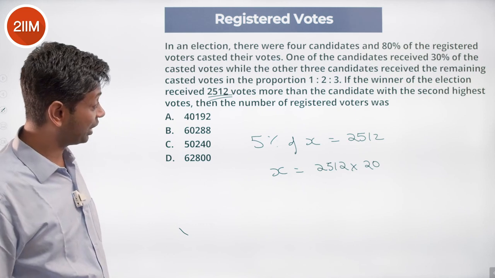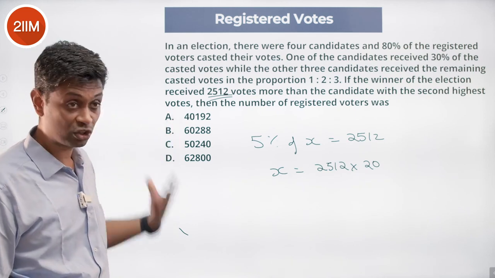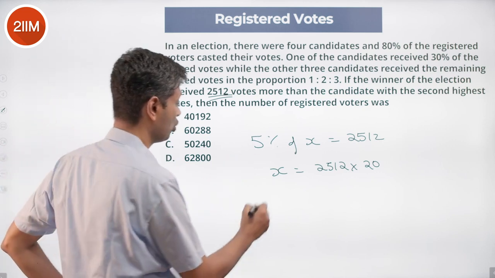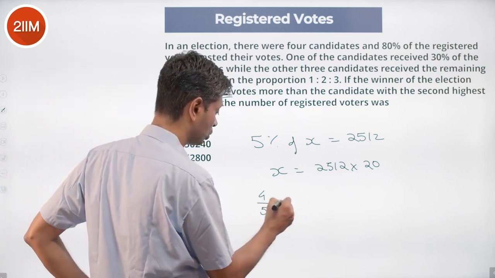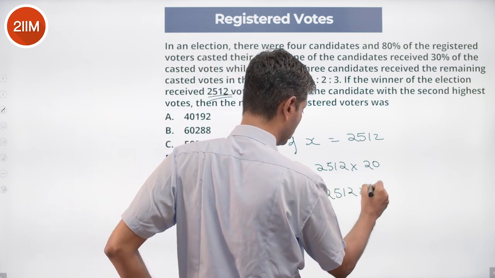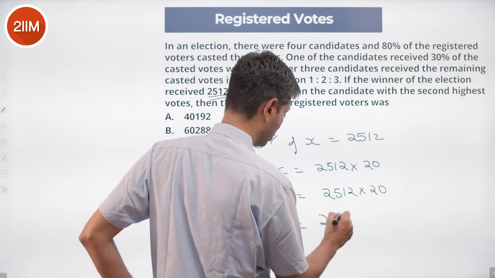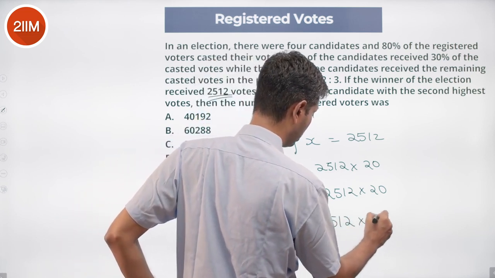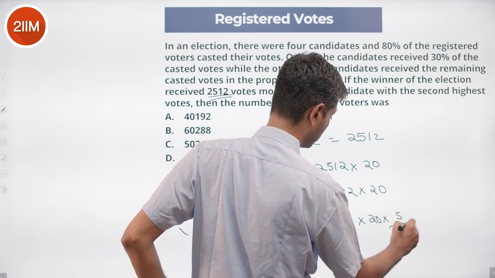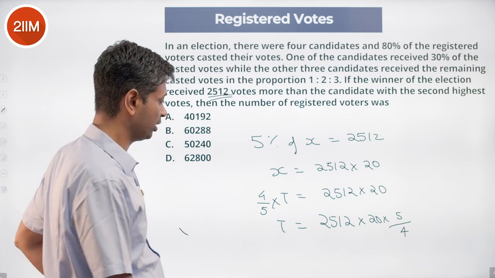We want the total number of registered voters. 80% of the registered voters is X, or 4/5 of total registered voters is 2512 into 20, or total number of voters is 2512 into 20 into 5/4. 20 into 5 is 100, easy to multiply. Do 2512 by 4 into 100.